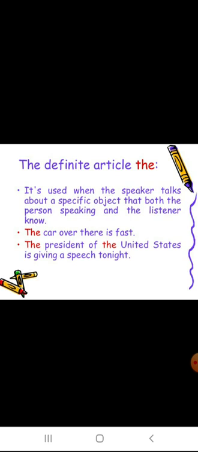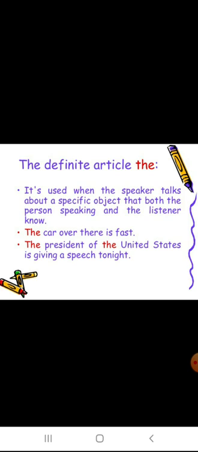So, the definite article the. When can we use the? It is used when the speaker talks about a specified object that both the person speaking and the listener know. As I told you, a and an are used for a non-specified person, but the definite article the we use to specify the particular person or thing.